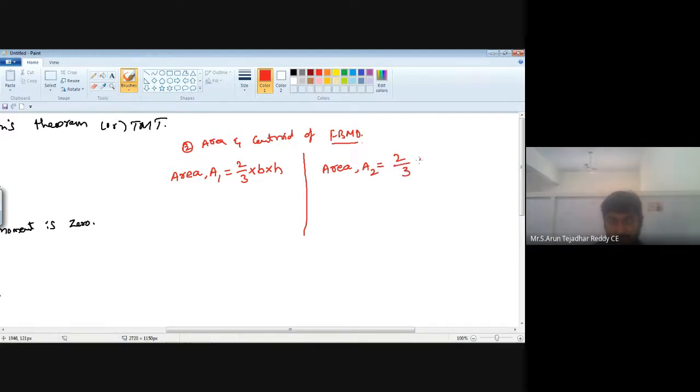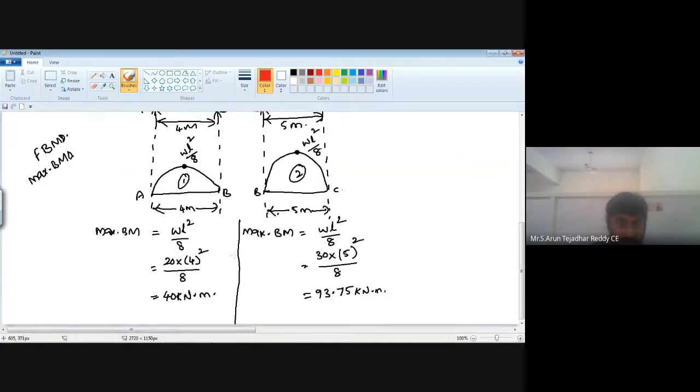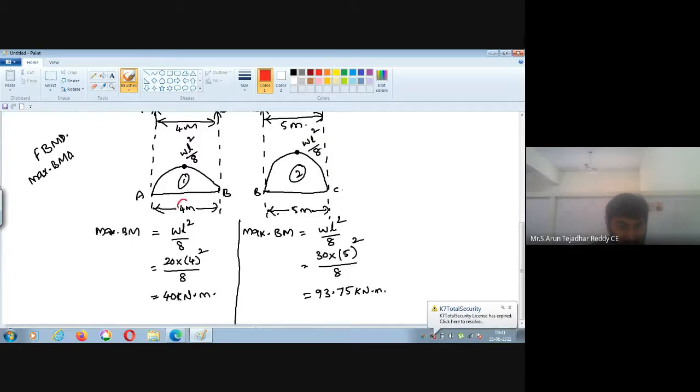So the area of parabola also here is 2 by 3 into base into height. Now find out A1 and A2. Here it is 2 by 3rd. What about base and height of the first bending moment diagram? Here the base is 4 meter and height is WL square by 8.